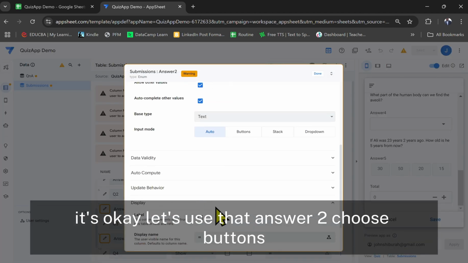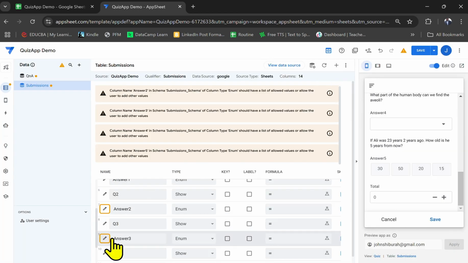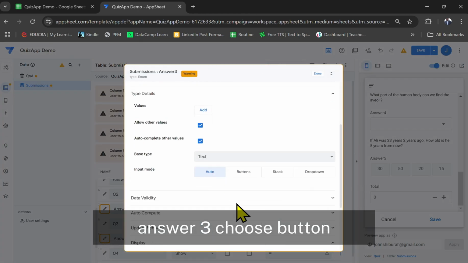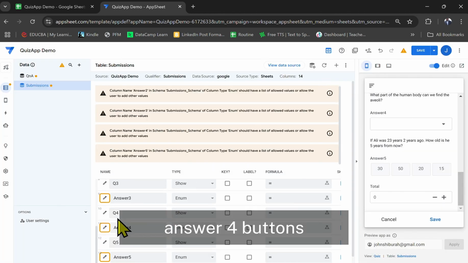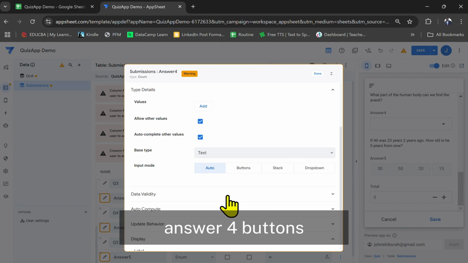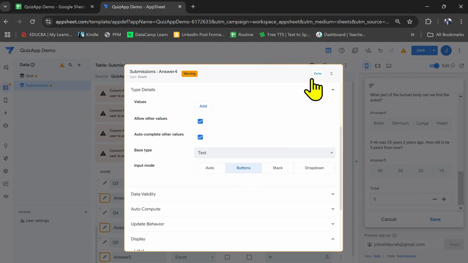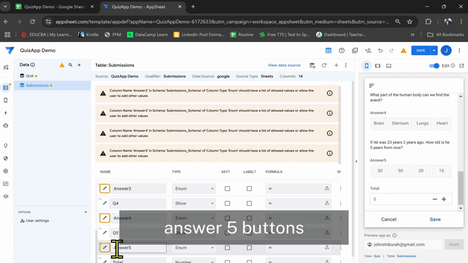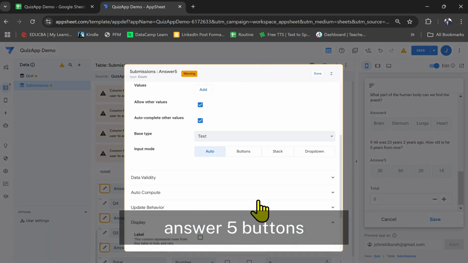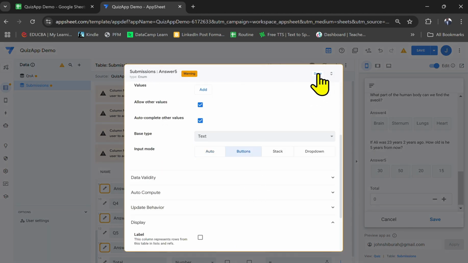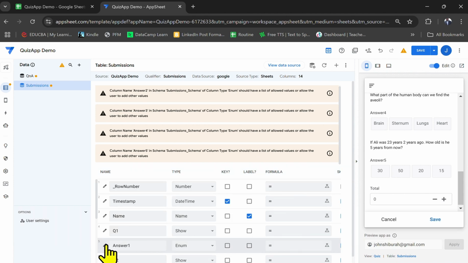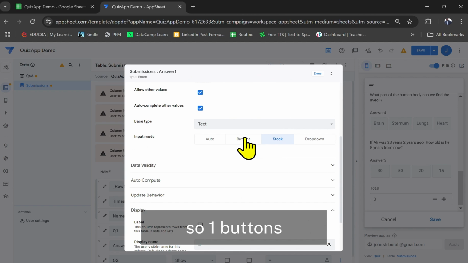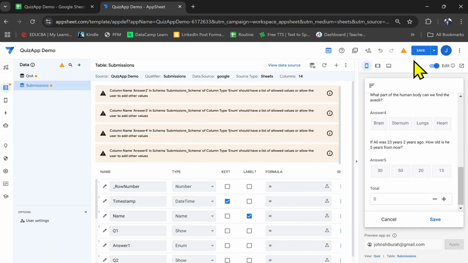Answer 2, choose buttons. Answer 3, we choose buttons. Answer 4, buttons. Answer 5, buttons. I think we have to change answer 1 too. So answer 1, buttons. Save.